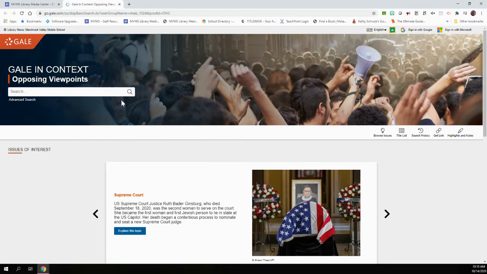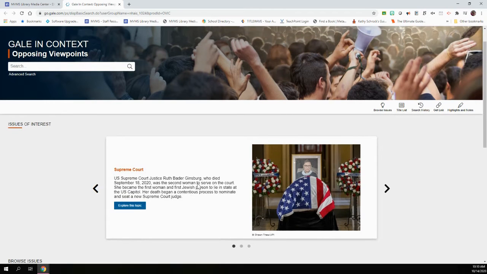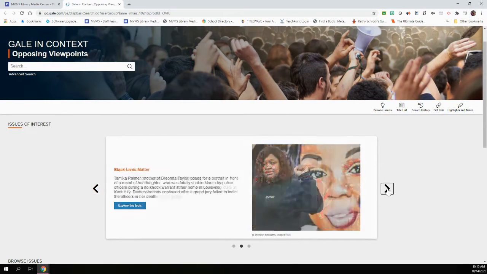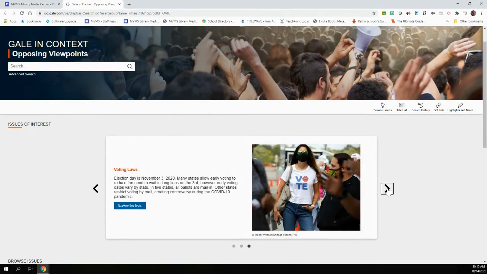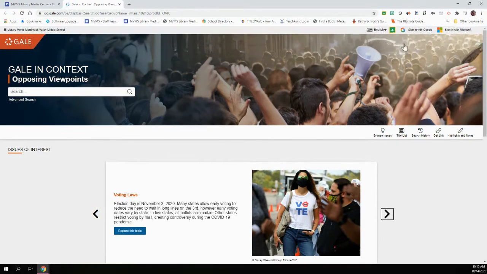Now, there are a few different features I just want to highlight. There is the search feature, so you can search just by typing in a keyword. There is a highlighted issue of interest, so these are always going to be whatever is timely. So we've got timely issues that are happening right now. So these are like 3 current event issues. You're also going to see up top that you can connect to Google Classroom. You can sign in with Google. There is a highlight and notes option, a get link, search history, title list, and browse issues.